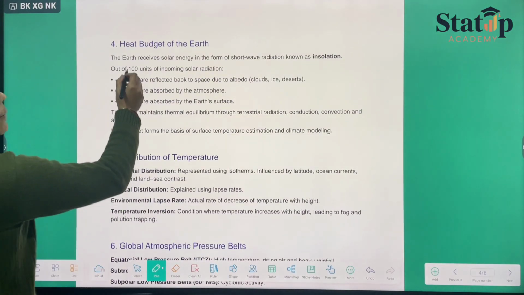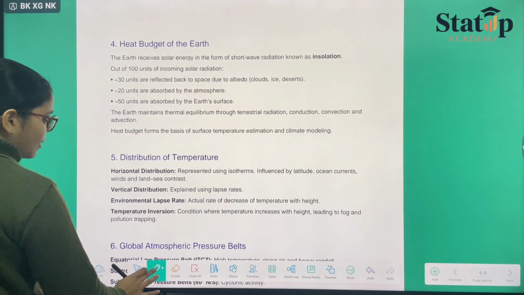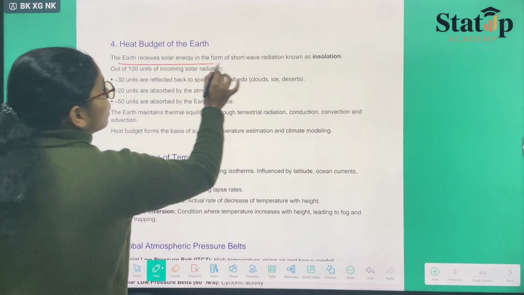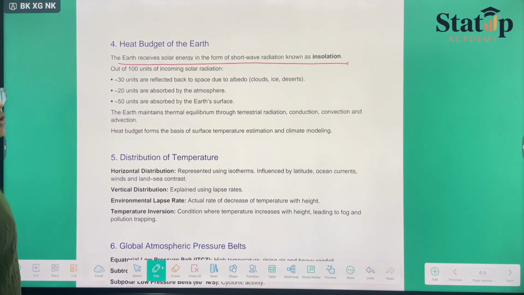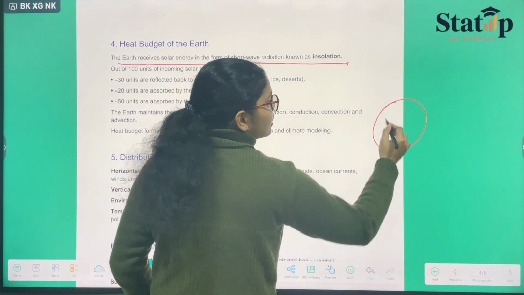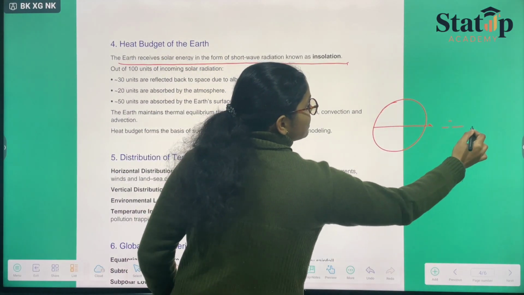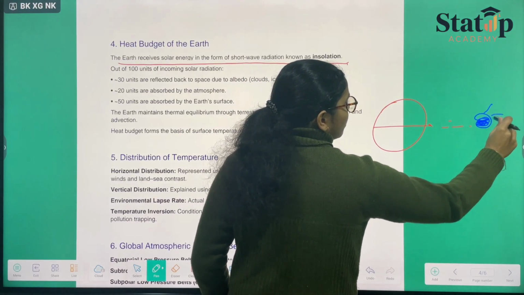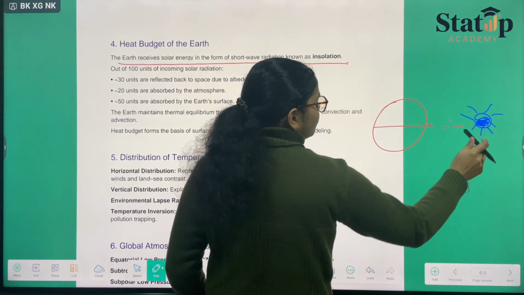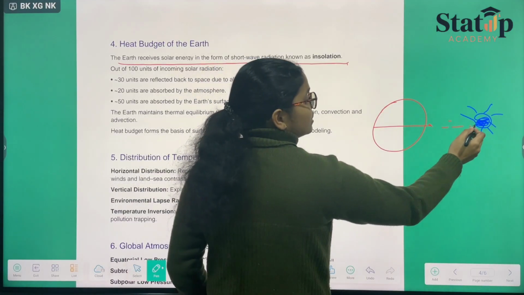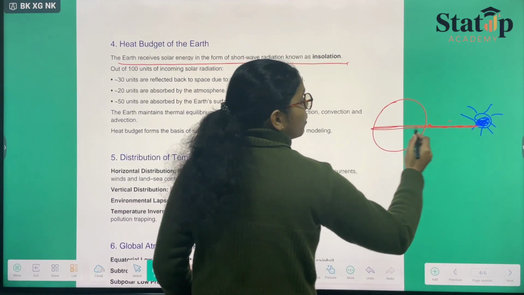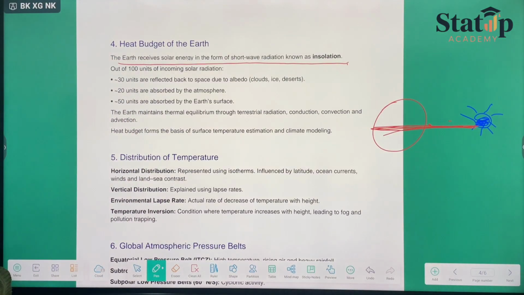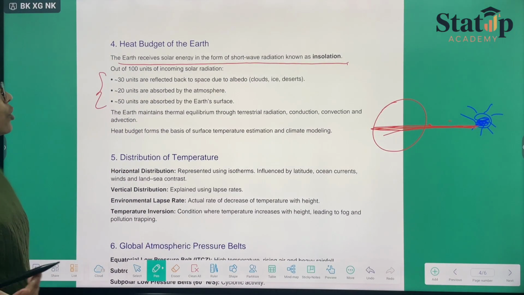It says that the amount of solar energy that India is receiving is known as insolation. Like latitude was there, here the latitude was there, so the smallest distance from the sun is this. Therefore this latitude shall be having a large amount of heat. So short wave radiations are known as insolation. So these are the units mentioned, you need not learn them.